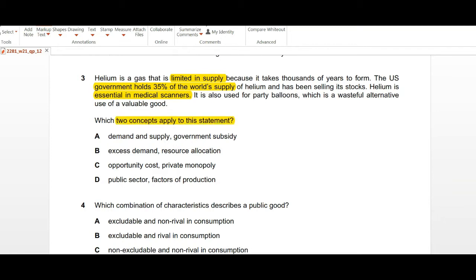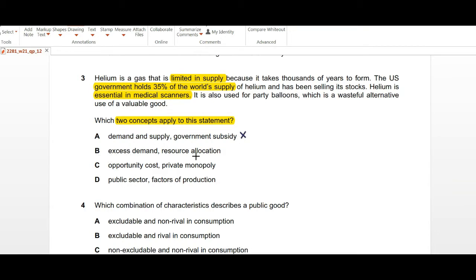Okay, so the economic concepts that can apply to this statement, part A is saying demand and supply, government subsidy. Well, we can say that demand and supply is mentioned over here because we're talking about helium being essential in medical scanners and this is a natural resource, but we cannot connect it in any way to a government subsidy because there is no mention of that. There is nothing mentioned about government subsidy over here.